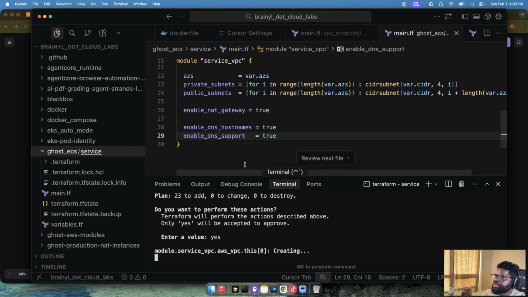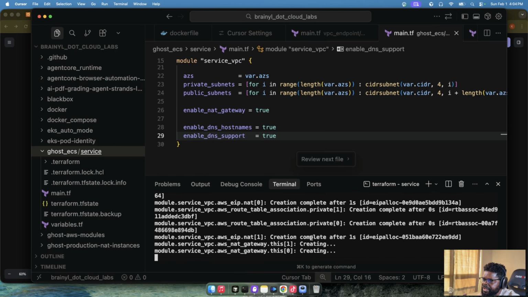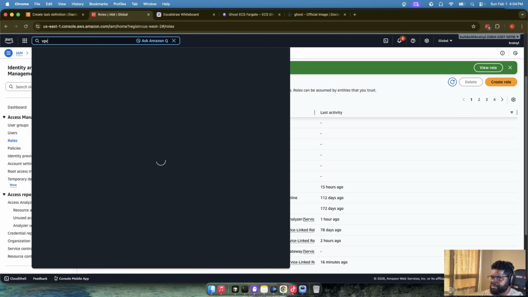The point is that if you go back to the diagram, we actually need a VPC for all the things we're doing. The things we're going to be launching, we need a VPC to put them in. That's how you can control what should be private, what should be public. So we actually need one. So let's see if it's creating. It's actually creating. If you go back here, you will see that we now have a VPC being created.